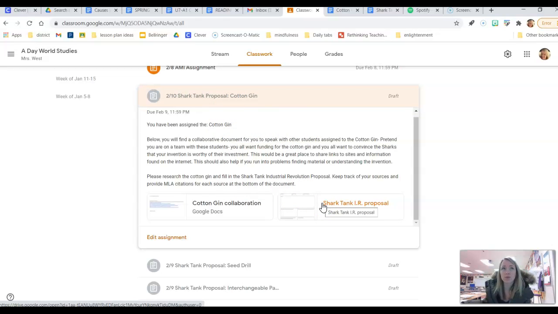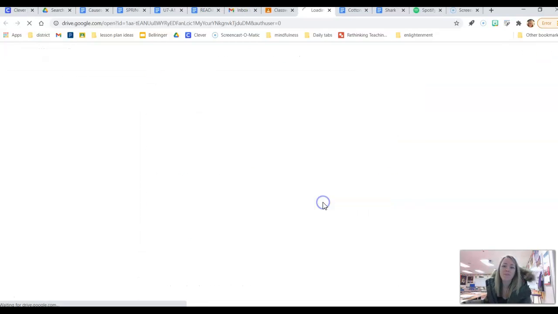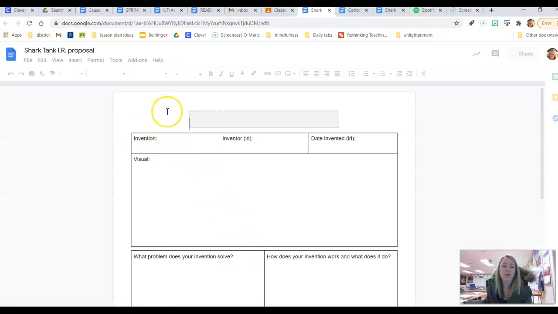So if you guys remember, hopefully you've heard of, right, the Shark Tank. Those are those investors that have capital, that is the money that is going to be spent to invest. If you guys remember looking at the reasons for the Industrial Revolution beginning, one of the reasons was Great Britain had a great deal of money and a lot of capital that investors were willing to spend in new technology. You are going to be pitching your proposal, your proposed invention to the sharks, and you need to get funding from them in order to proceed with creating your invention.